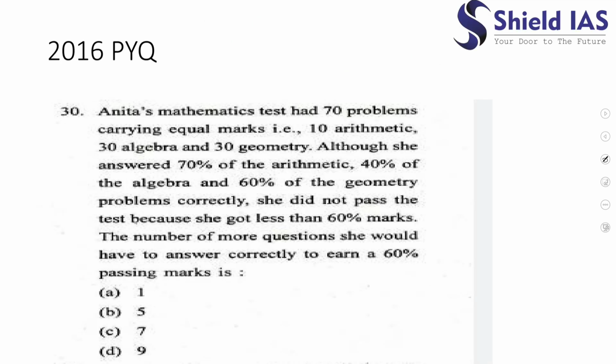Now this is 2016. What is this saying? Anita's mathematics test had 70 problems carrying equal marks, 10 arithmetic, 30 algebra and 30 geometry. So there are 70 problems, 10 arithmetic, 30 I guess algebra and 30 geometry.